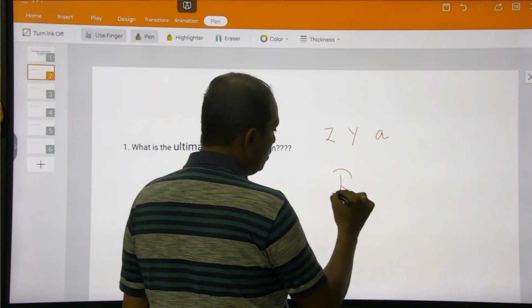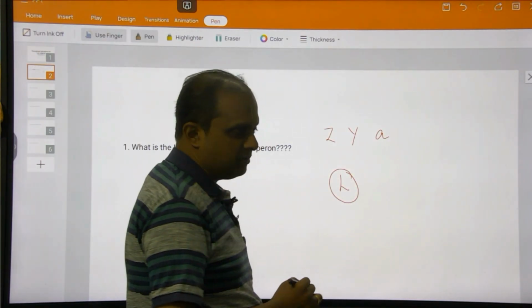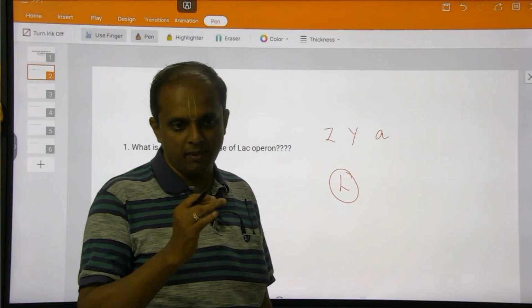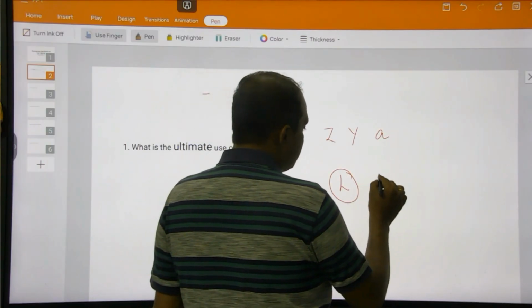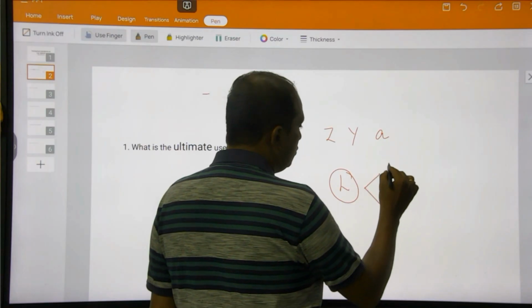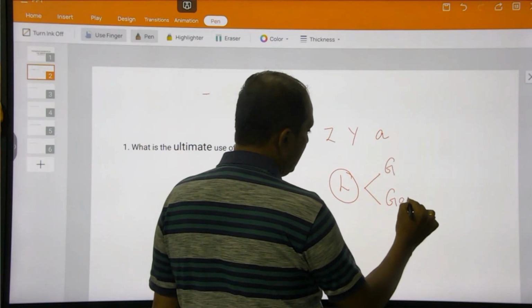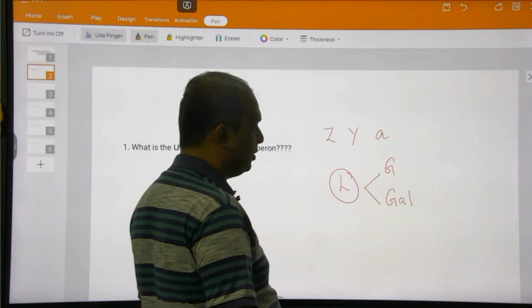Lactose is a disaccharide, meaning a sugar which is present in milk. It is a milk sugar. Disaccharide means it consists of two sugars. One is glucose, the other one is galactose. So it is a combination of glucose and galactose.